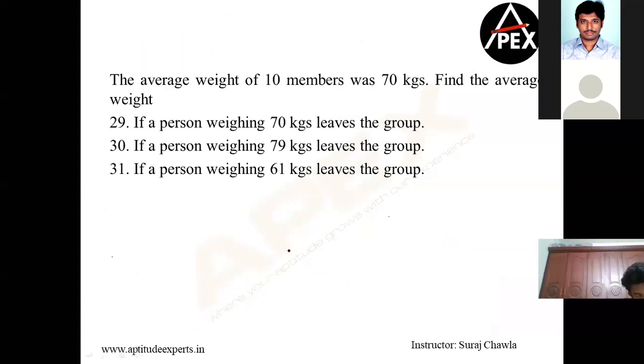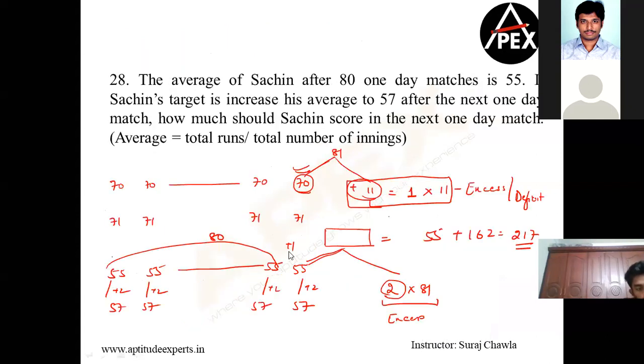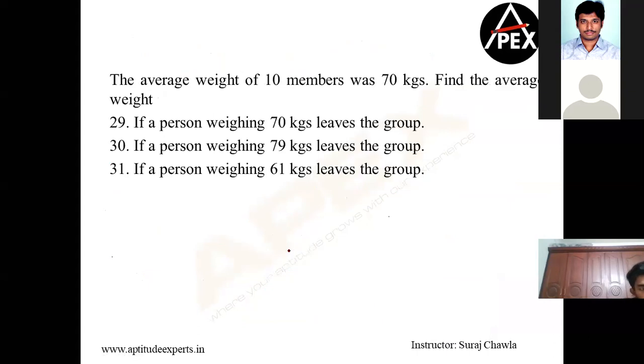Clear? Now let's not waste too much time. Let's start solving this. Now a person leaves the group. It's simple logic. Existing, we had an average of 70. Now, if this guy goes out, if I'm taking out 70 from the whole gang, even then everybody is 70. If everybody is 70, my average remains 70 only.